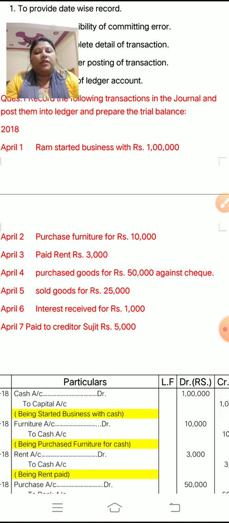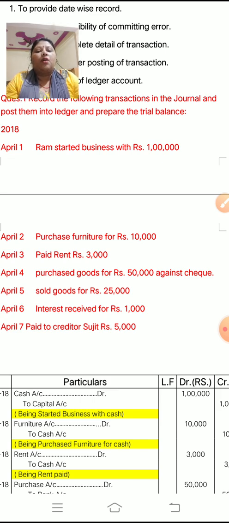So children, you know the format. First date, then particulars, then ledger folio, then 2 columns of amount, debit and credit. Okay. So here Ram started business with cash. When any person starts business with cash, he will bring cash into the business. And when cash comes into the business, it will turn into capital. So always remember, for this the first entry is cash account debit to capital account.